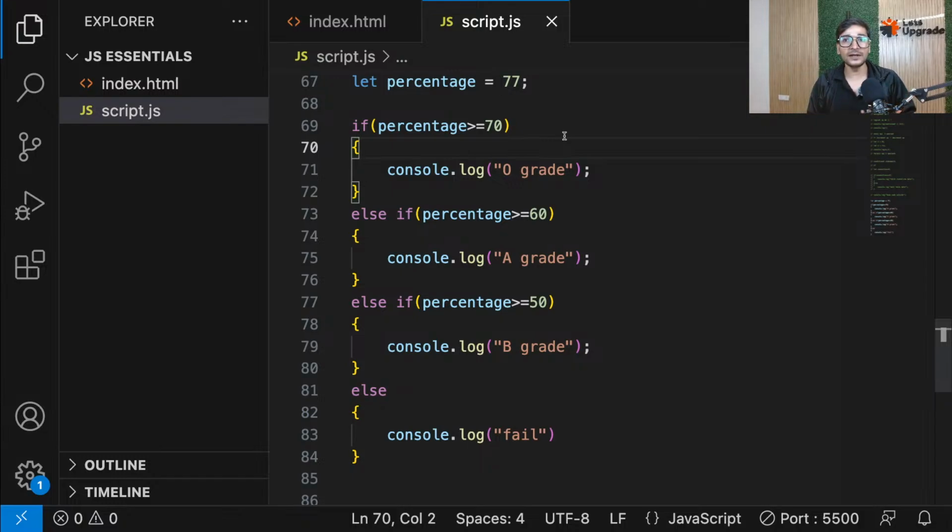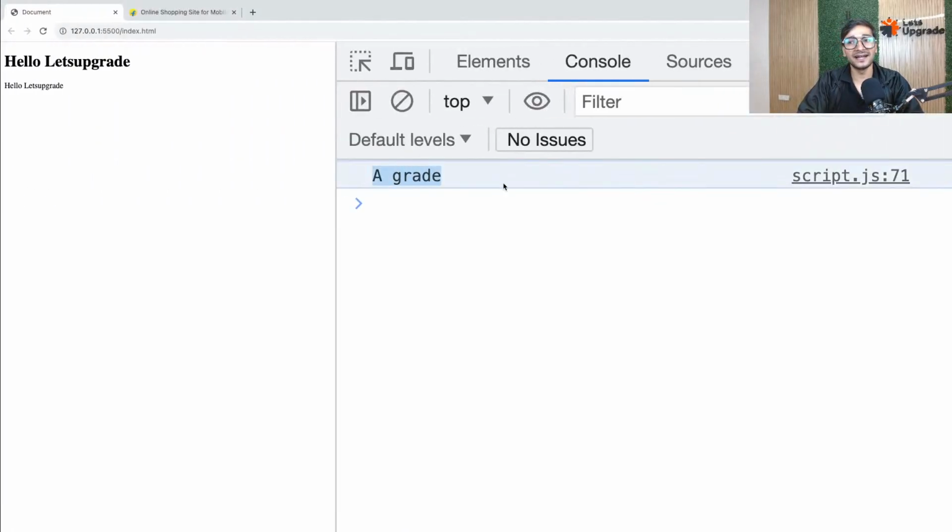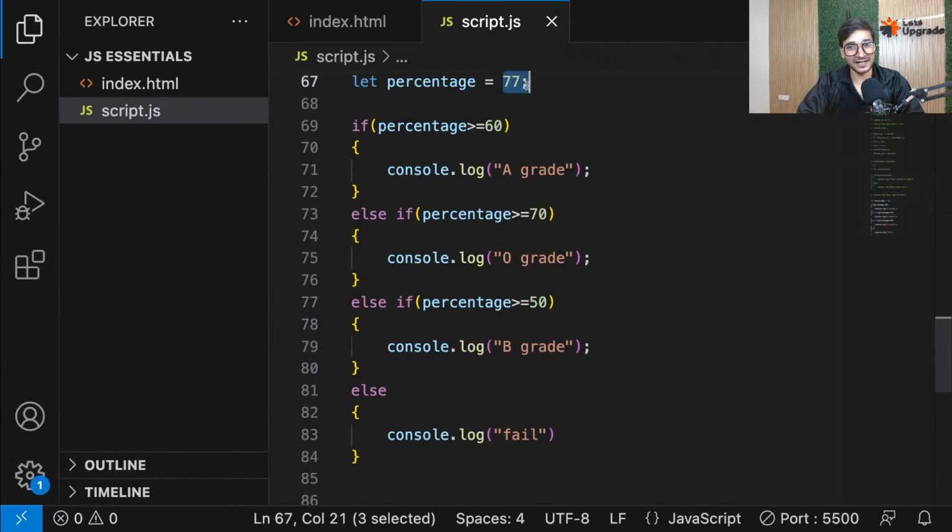Because see, guys, if I have mentioned all my conditions correctly, this should also work. If I put the 60 condition on top and the 70 condition on bottom, see now, guys, please focus, everyone. Now see what will happen. Now I'll get A grade, even if I got 77%, and I know according to the logic I should get O grade, because if percentage is greater than 70, I should get O grade. But I'm still getting A grade because of the sequence. Because guys, the execution starts from here. So first it checks.